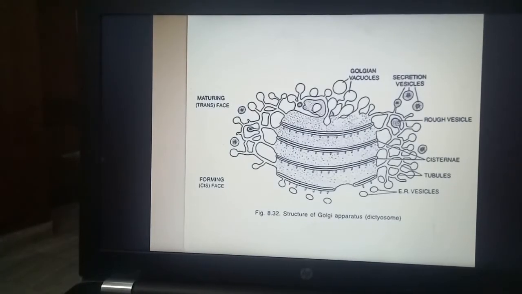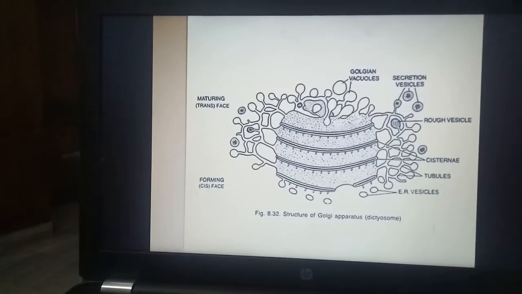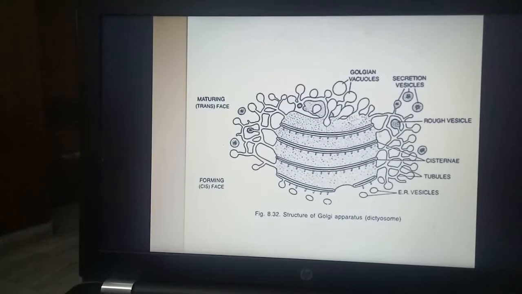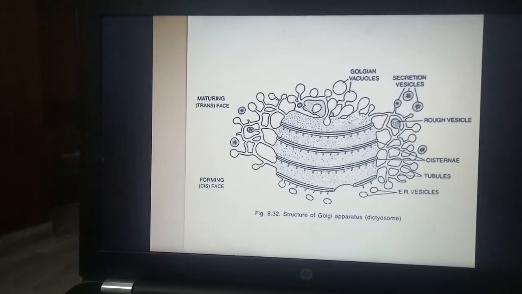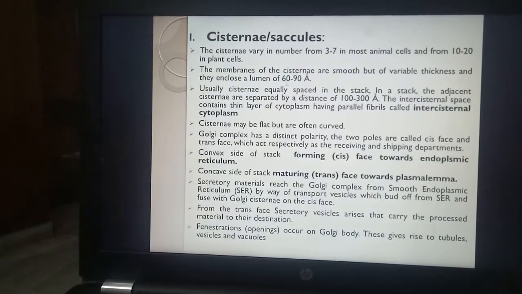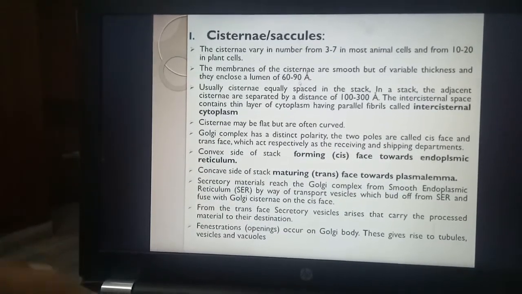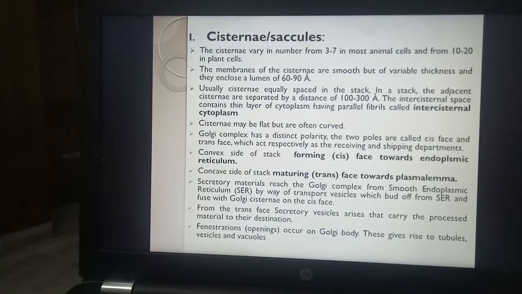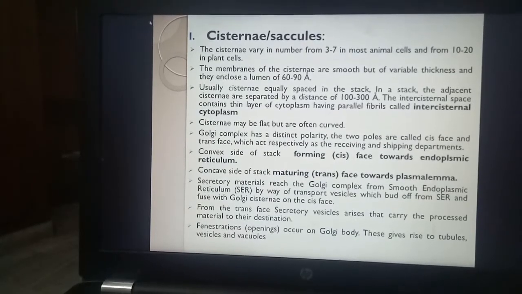The major element which forms the Golgi apparatus are these cisternae. इनको cisternae बोलते हैं, and each cisternae encloses a lumen of 60 to 90 angstrom.